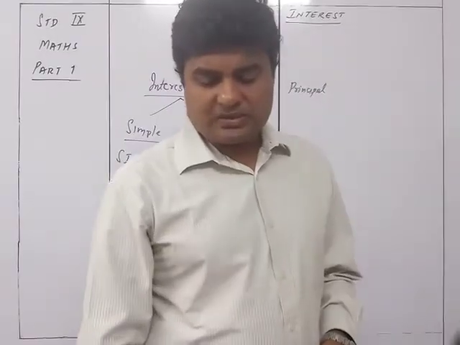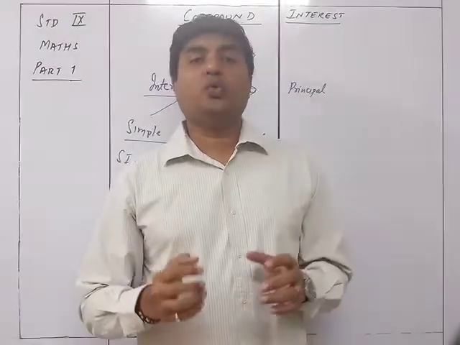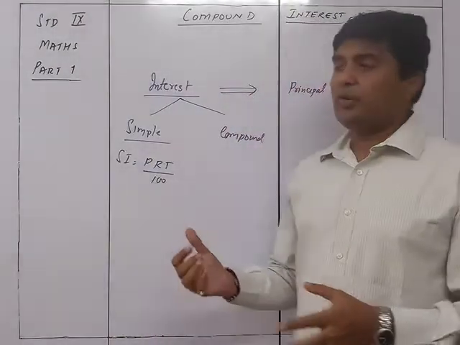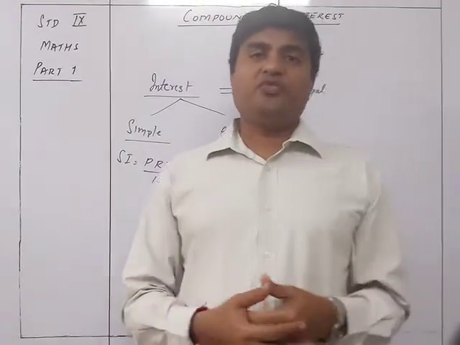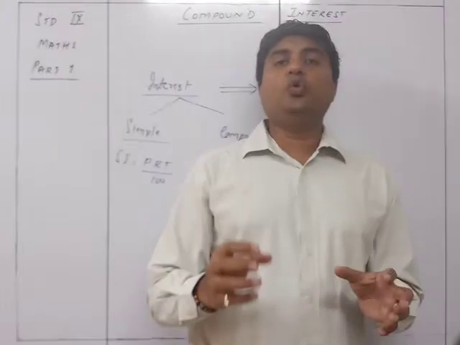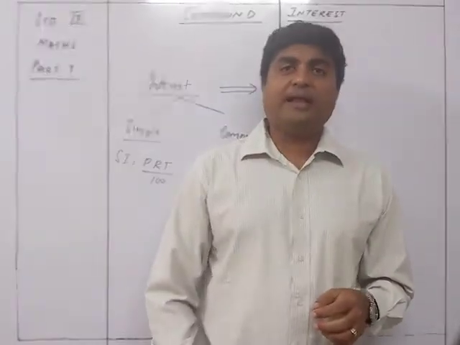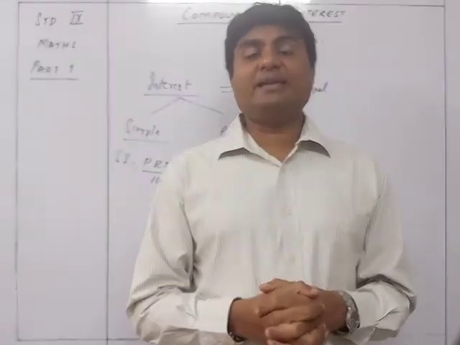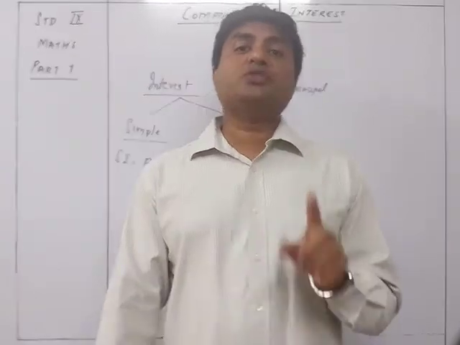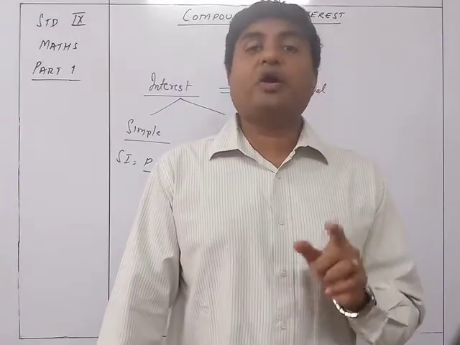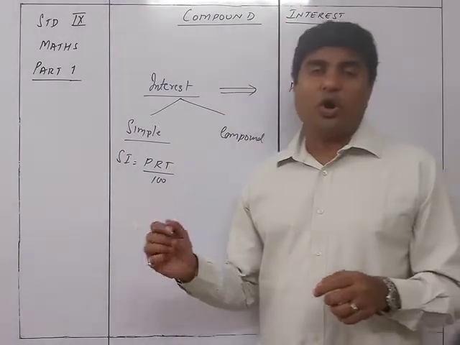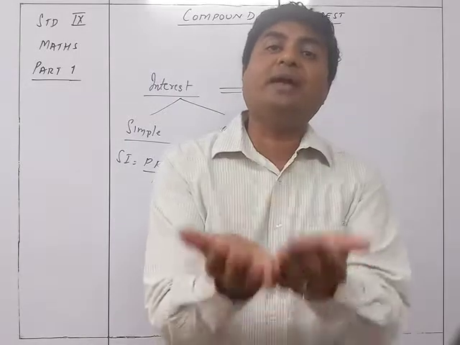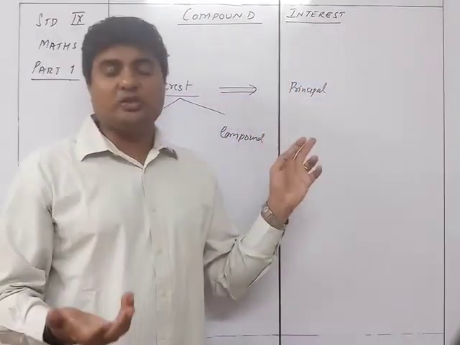Compound interest is when you are not going to withdraw the money every year. In case of simple interest, you placed 10,000 rupees for say 3 years, but you were getting the interest at the end of every year, and that's why your principal remains the same. But in case of compound interest, your principal is going to change every year, because the simple interest you are earning on that principal is not going to be given back to you, but will be invested and added to the principal.